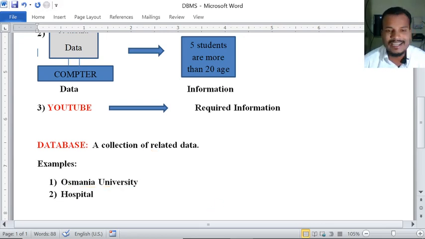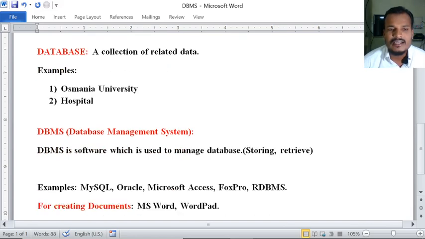And what about the next one? See here, DBMS. Then what is DBMS? Database Management System. See here, DBMS we are calling a software. What is the purpose of this software? It is used to manage the database. What does the database contain? The database contains data, related data. So we have to manage the data properly.